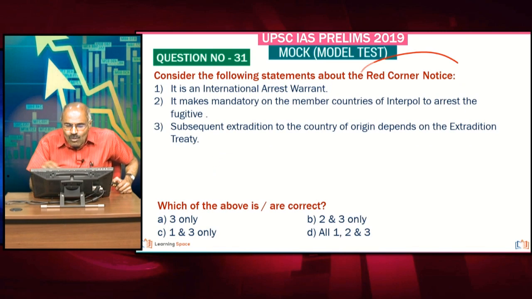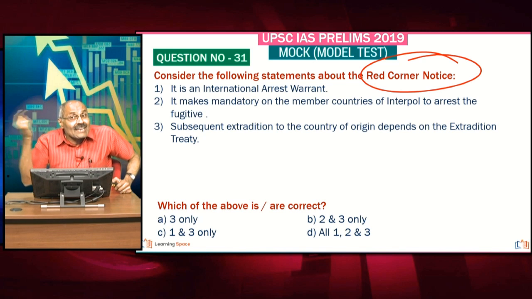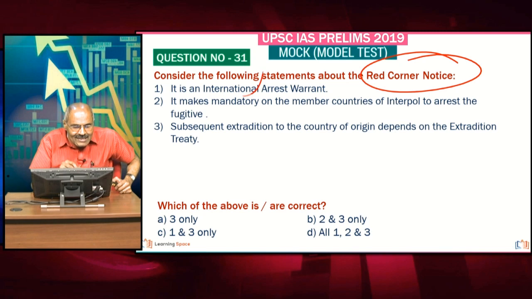Look at the next one about red corner notice. Quite often you come across red corner notice as well as the other term, extradition. These two you quite often hear, right? It is an international arrest warrant, absolutely wrong. It is not an international arrest warrant.